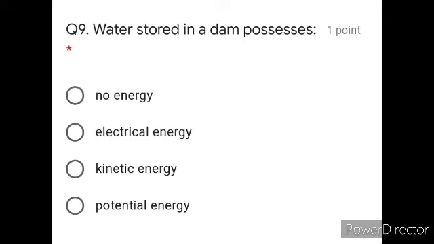Okay ji, moving on, question number 9. Water stored in the dam possesses which energy? It does not have any energy, electrical energy, kinetic energy, or potential energy. So it is stored, it's not moving. Fine. It's stored, and it's stored at a height. Remember, I told you that in a dam you have it at some height. Fine. So it's going to be potential energy.